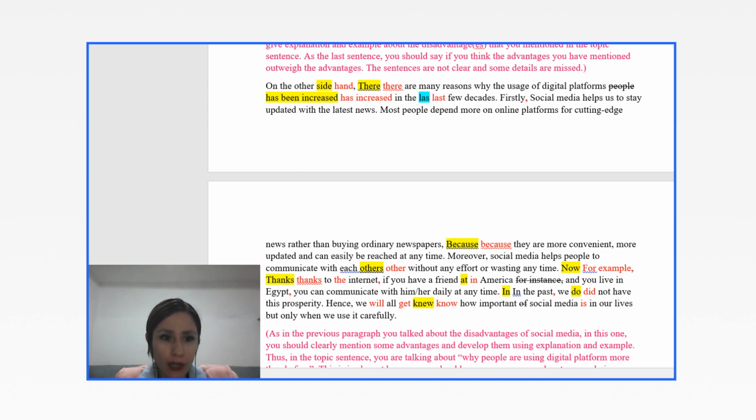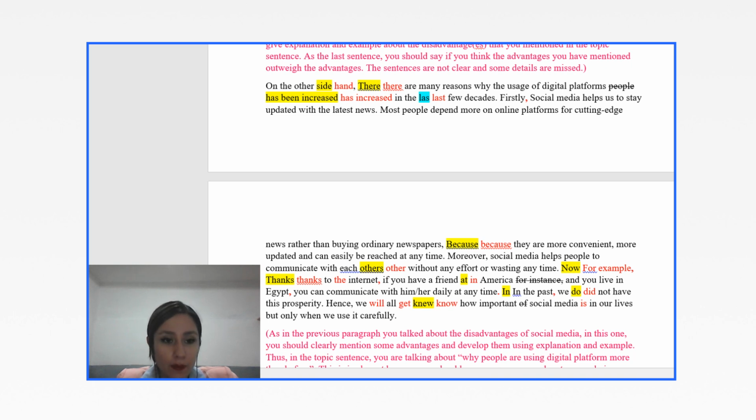So you can say, for example, thanks to the internet, if you have a friend in America, not at America. For instance, no need for for instance. If you have a friend in America and you live in Egypt, after your if clause, you have a comma. Now this is your main clause. You can communicate with him or her daily at any time. Okay, full stop. Your sentence should not be very long.